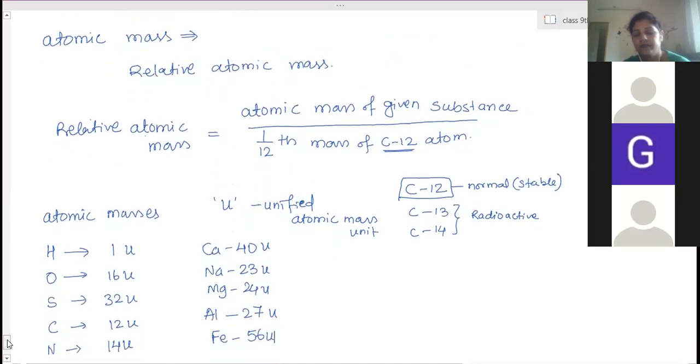Ma'am, but I saw in the periodic table they have written the atomic mass of hydrogen as 1.00794. So what is the difference? That is U only, but for calculation we use only whole numbers because 0.00794 is almost equal to 1. So the real value of H is 1.00794 U.